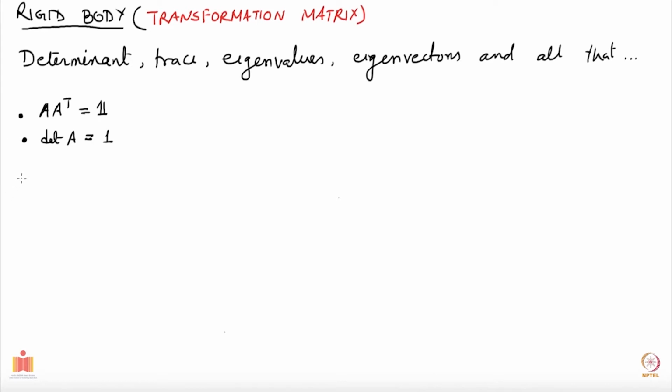Now I want to make the following claim. The following statements are true.